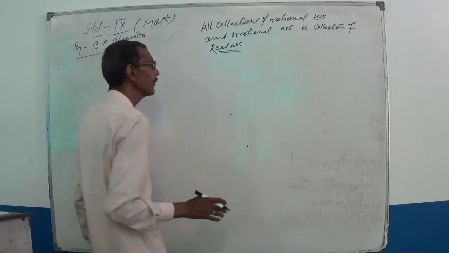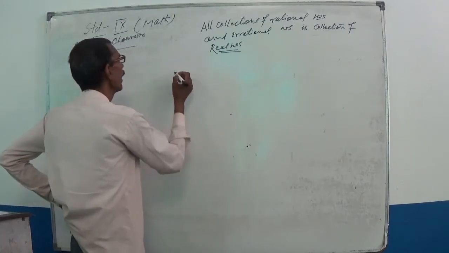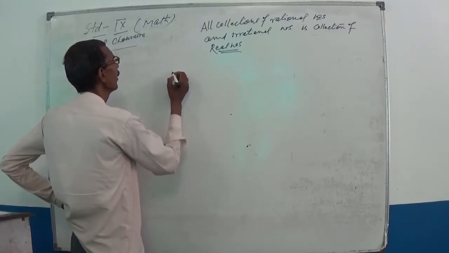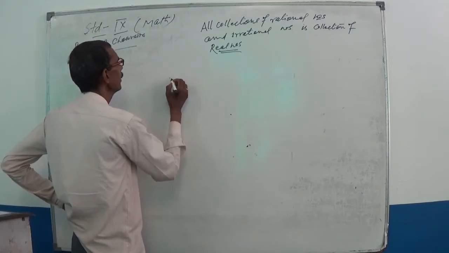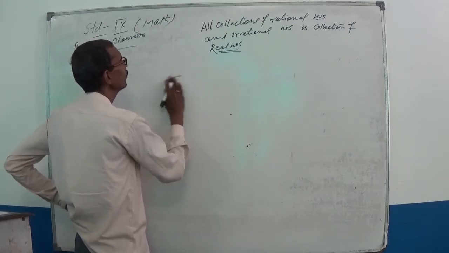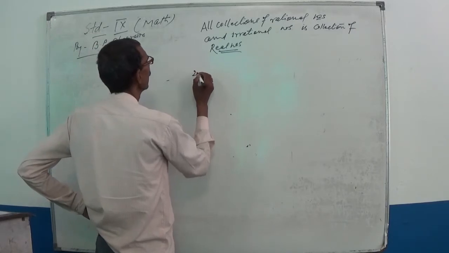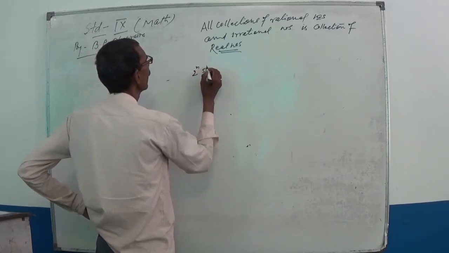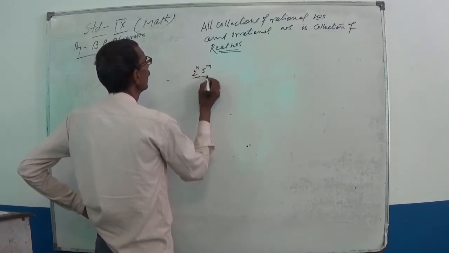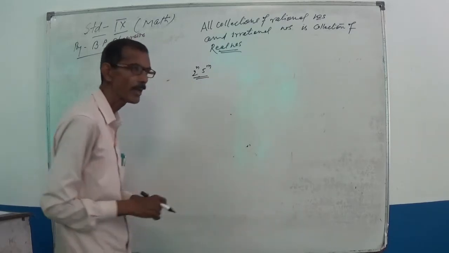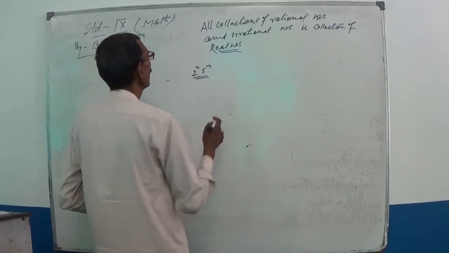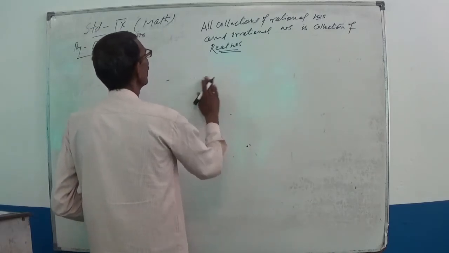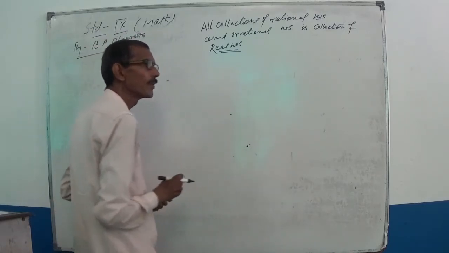And you know that a rational number whose denominator is of the form 2 to the power n times 5 to the power m, where m and n are non-negative integers, gives a terminating value.